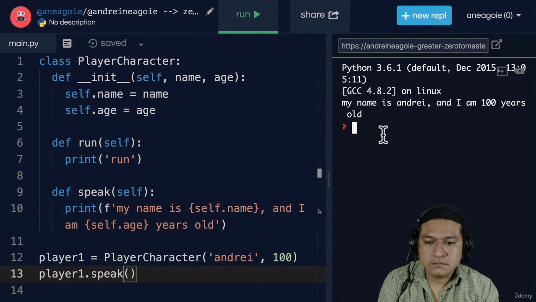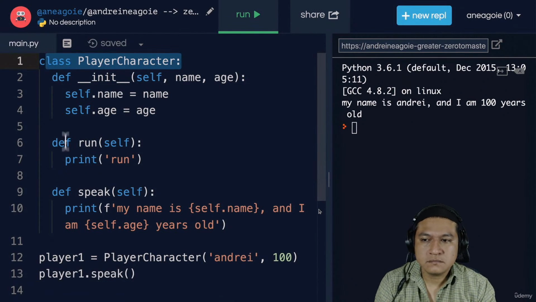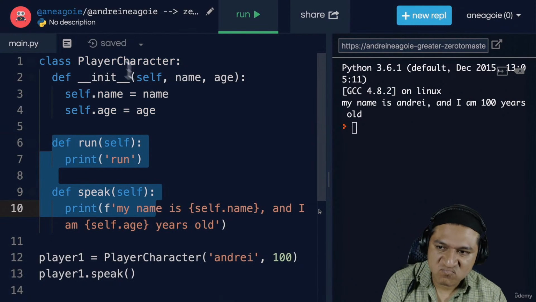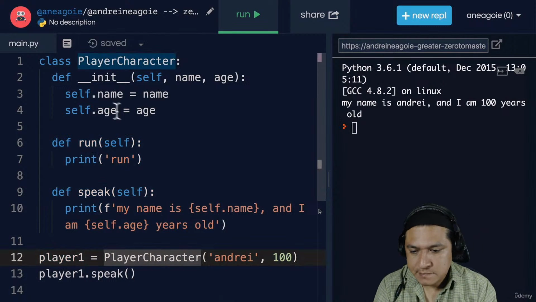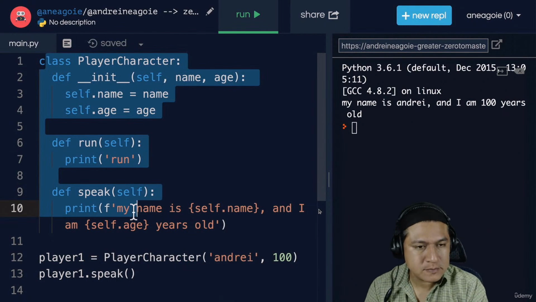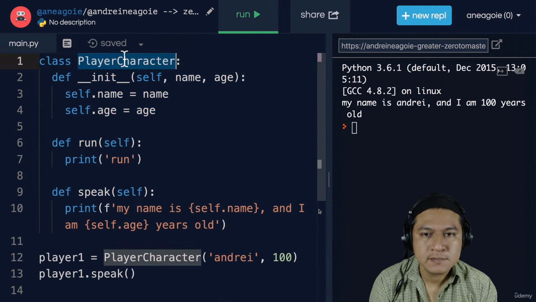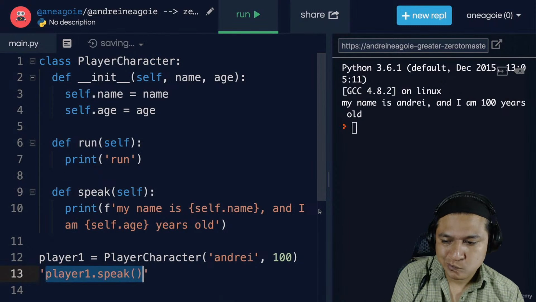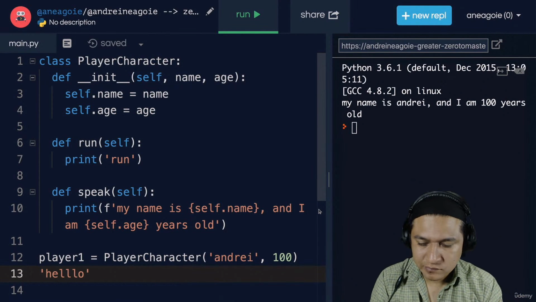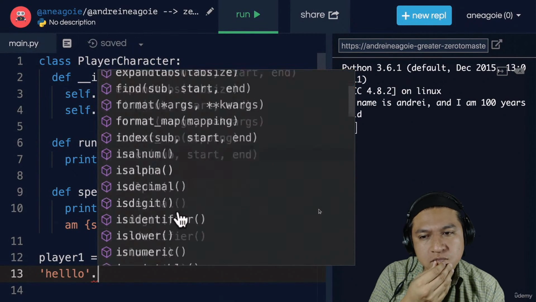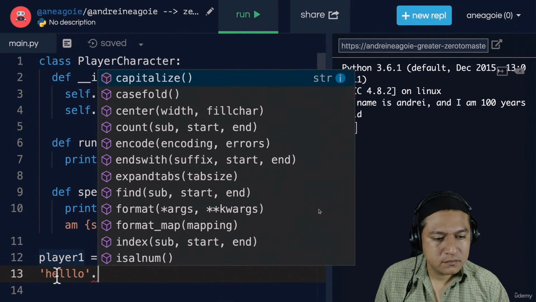I'm encapsulating the functionality. If I didn't have this class, I would have, well, some variables and then 2 functions. But by using encapsulation, I've packaged this up into a blueprint that I can create multiple objects of, so that when other people see my code, they know, hey, this is an entire object that I can interact with, and use in certain ways that player character describes. And we've also seen this in our built-in Python data types, right? When I create a string like this, because of encapsulation, I have all this functionality available to me, all these methods that I can access. So that if I do, let's say, capitalize, it will capitalize all my strings.